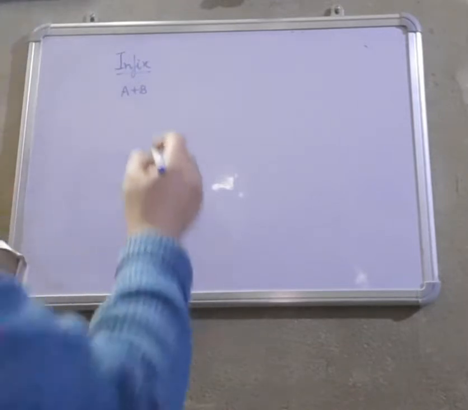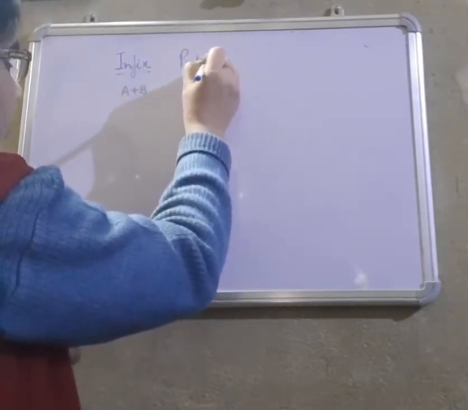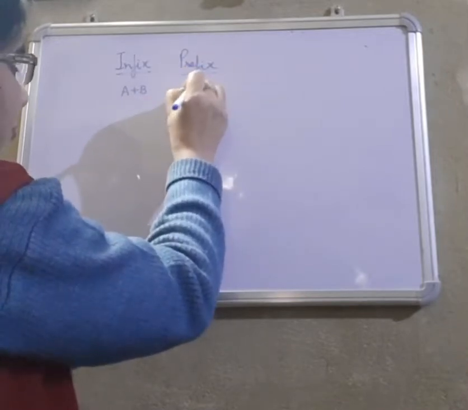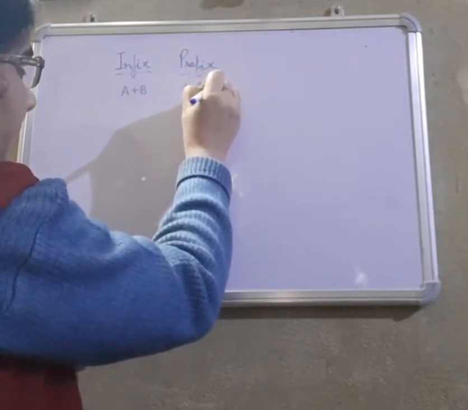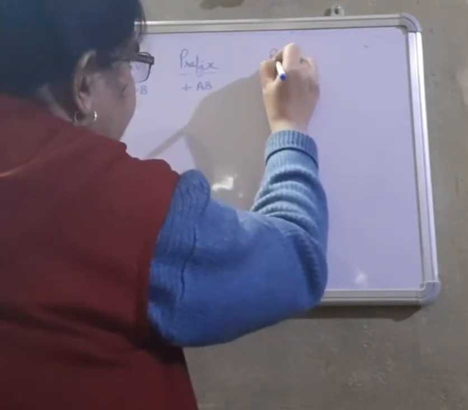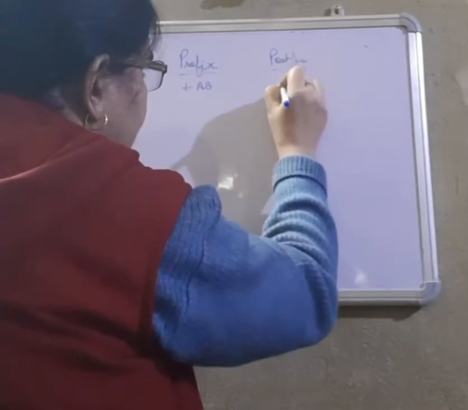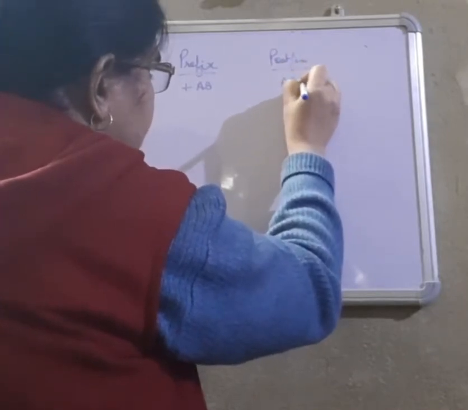And then comes prefix. Prefix says the operator should be before. So plus AB. And if the operator comes afterwards, it becomes postfix, which is AB plus.